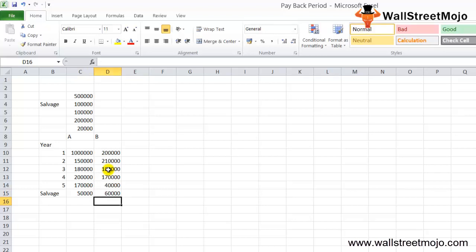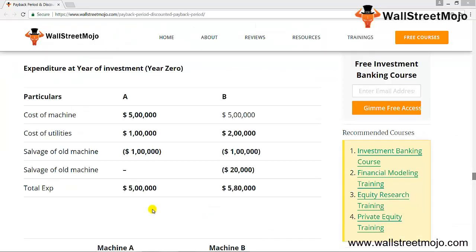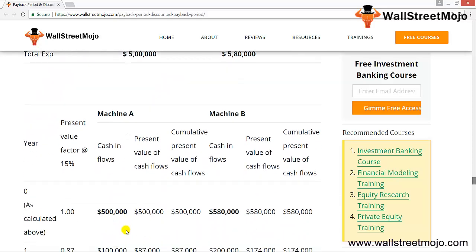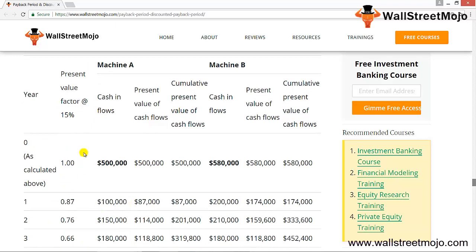So this is the case. This is a very big example. I can show you. Let's say these are all the expenditures that have been incurred. Cost of machine 5 lakh, then the cost of utility 1 lakh, and so on and so forth. All other details have been given. So let's see how the calculation has been done. Machine A and machine B, the present value factor of 15%, the cash inflows, and the present value of this. So discounted value into the cash inflow will give us the present value of the cash inflow.